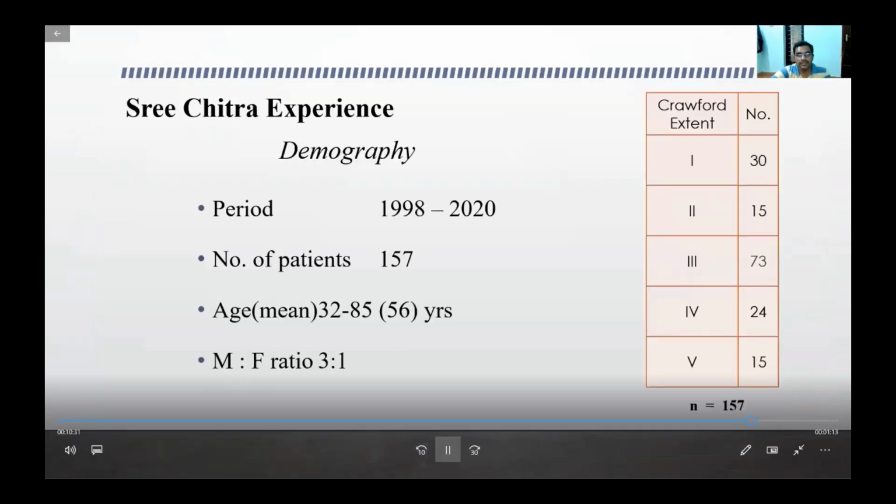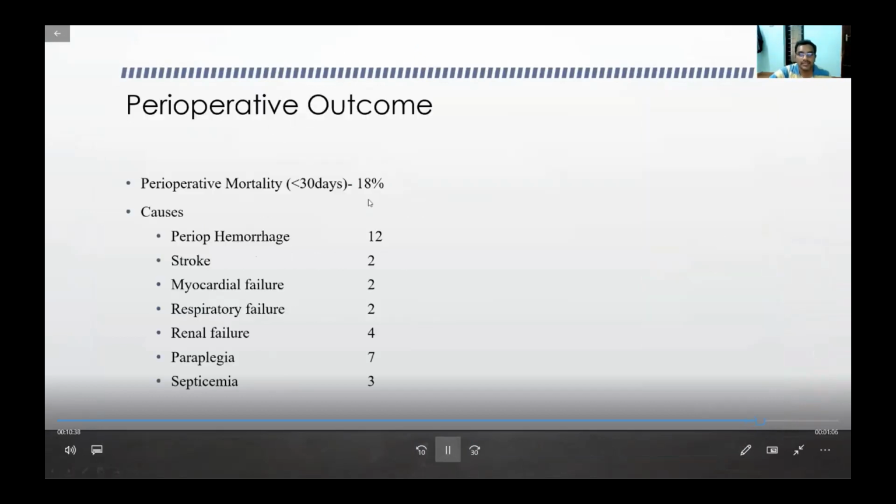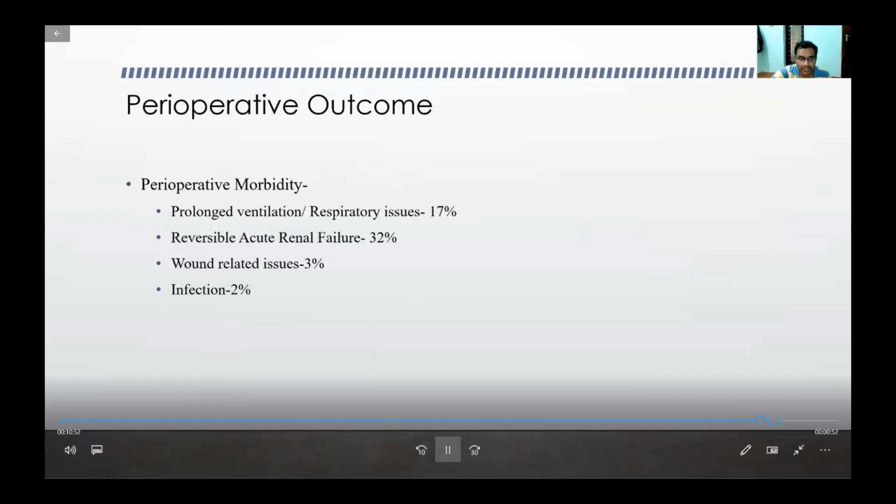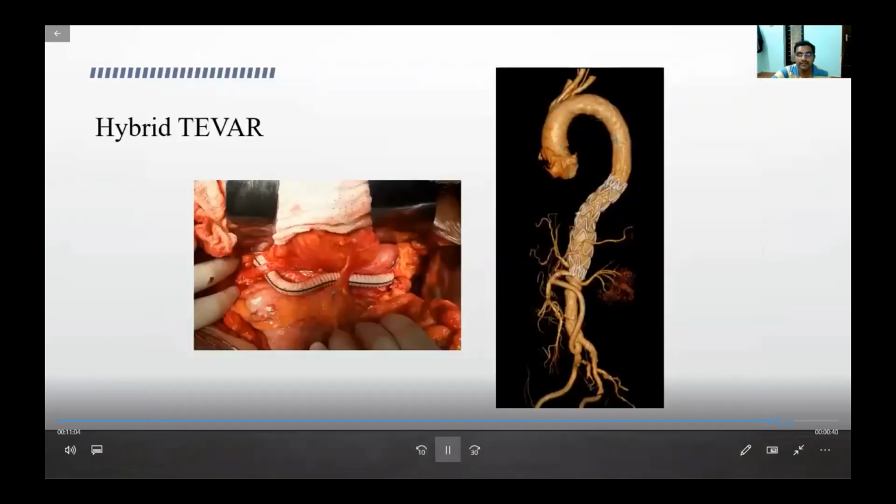In our institute, over a period of 12 years, we have done around 57 cases, predominantly type 3 repair. And morbidities, you can see, are up to 18%. When compared to infrarenal aneurysm, where morbidities are less than 5%, the morbidity with these procedures is very high, especially because of hemorrhage, and myocardial and respiratory failures can happen. Patients will require prolonged ventilatory support, reintubation, and tracheostomy can happen even up to 17%, and renal failure, reversible or irreversible, can happen up to the tune of 30%.